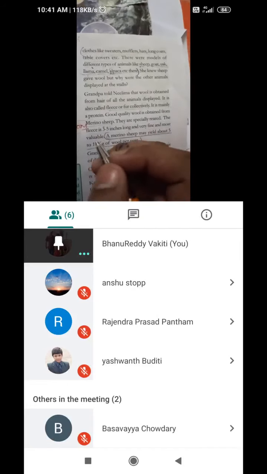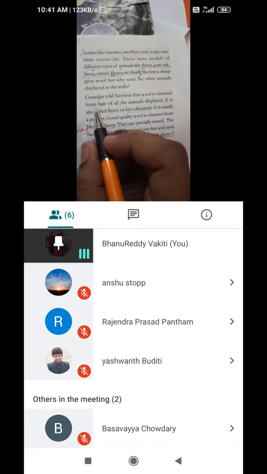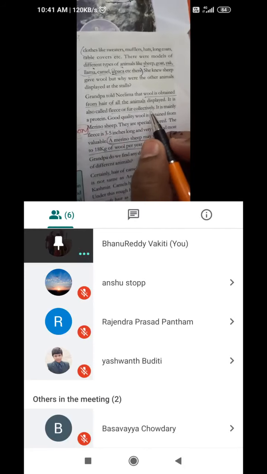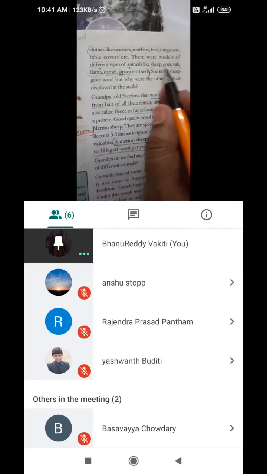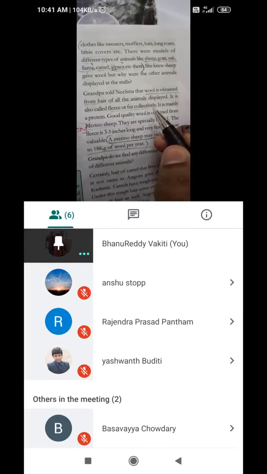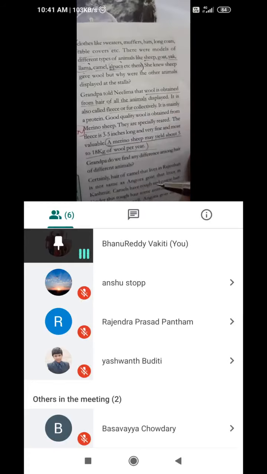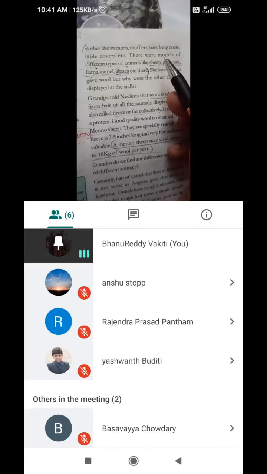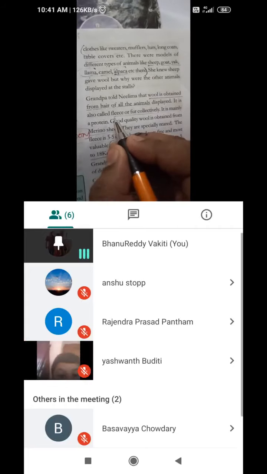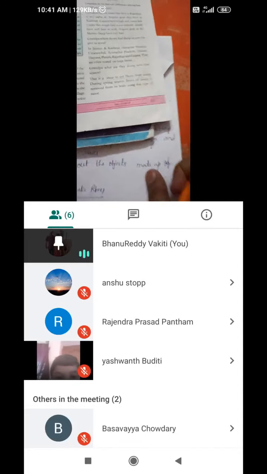So this is called their hair. Actually, wool is obtained from their hair. The wool is obtained from the hair of the animals. Yes, displayed these names. So we are cutting the hair of these animals for getting wool. So the wool is obtained from the hair of the animals displayed above. These are all the animals from which we are getting wool by cutting their hair. And that cut hair is called fleece or fur. So I want to write this as a flowchart.